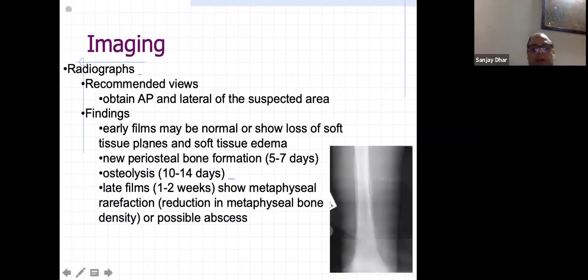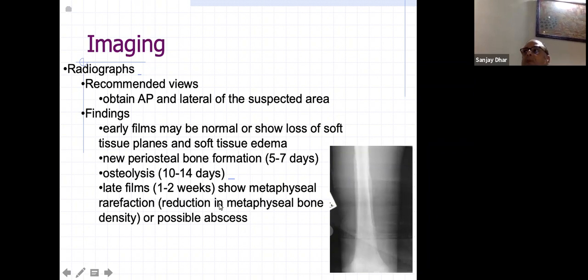Then coming to imaging, again a very important modality of management. Radiograph is the gold standard. Recommended views are AP and lateral, as you all know. Early films may be normal, as I told you. In the first 10 days, if you see periosteal elevation, that means it's already more than 10 days old. That is a process where the whole hematoma, this infection, starts traveling from the central metaphysis towards the Haversian system, and then it lifts the periosteum.